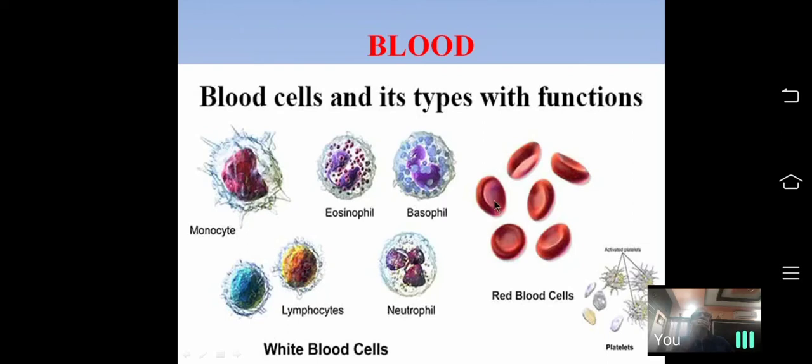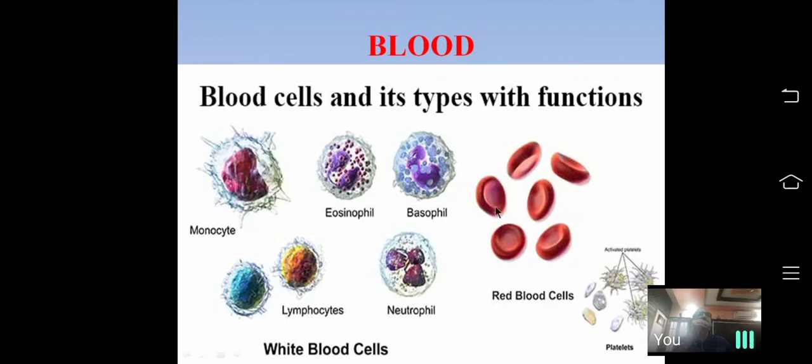Since they contain the pigment hemoglobin, they play an important role in the transportation of respiratory gases such as oxygen and carbon dioxide. RBCs carry oxygen from the lungs to all other parts of the body and bring carbon dioxide from all other parts of the body to the lungs.